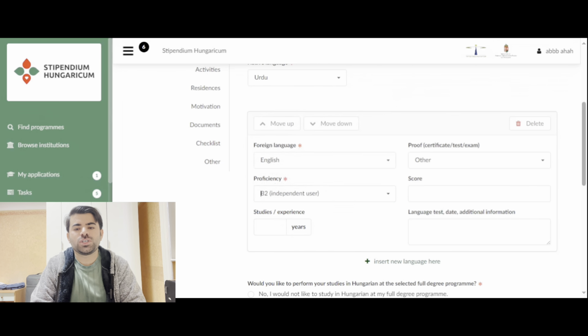And study or experience, if you studied for 12 years, then you can write 12 years of experience or studies. And if you studied even a bachelor with English as well, then put 16. If you studied just 4 years, then it's also 4 years. So it depends on you, on your scenario.